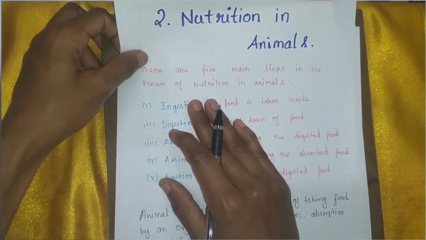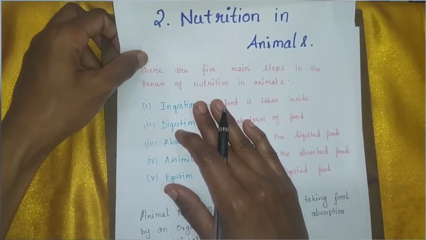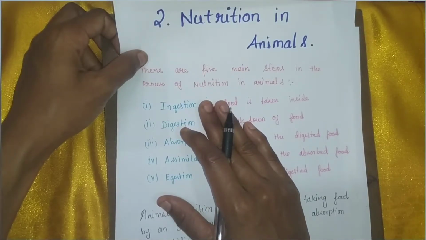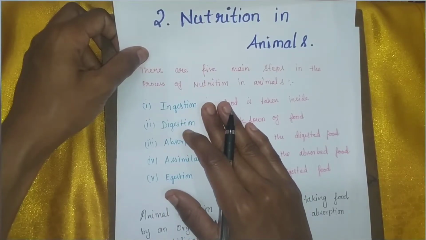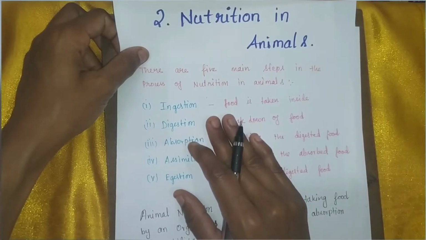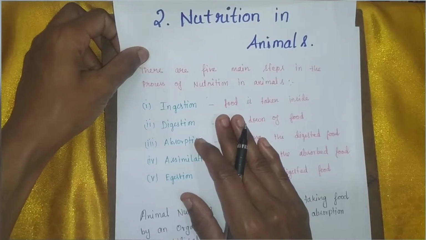What is ingestion? Ingestion means injecting the food into their body. How animals take food into their body is known as ingestion. The ingestion process is different for different animals. Some animals swallow their food, some animals suck their food and some animals feed on their mother's milk. For example, a starfish brings its stomach out through its mouth to eat its food.